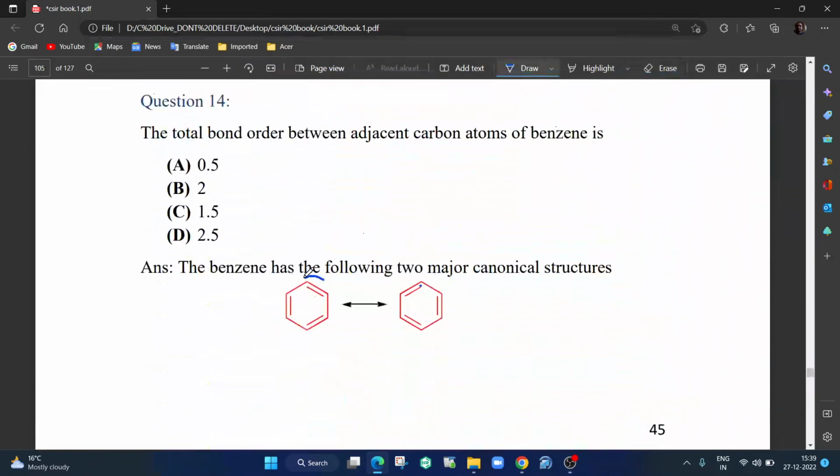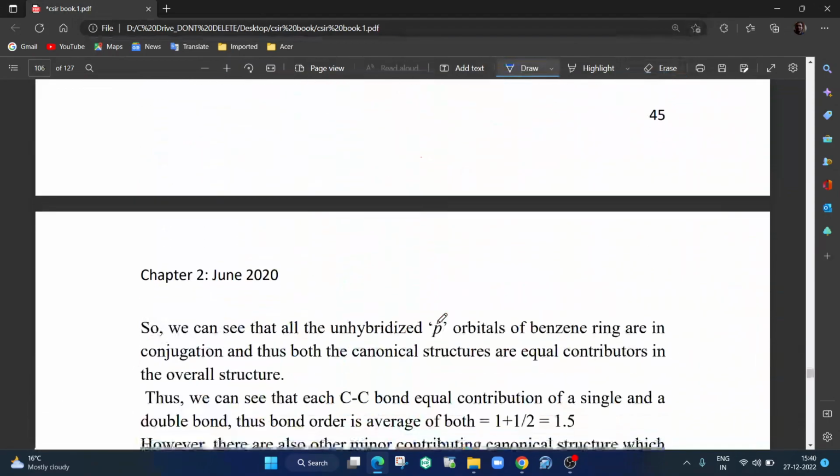So that means this has equal amount of double bond character and equal amount of single bond character. So it will be the average of them. So 2 double bond, average of 2 plus 1, right? 2 plus 1, so that is 3. So average becomes 1.5, and actually it is a little less than 1.5. It's 1.4, because there are some other resonance structures also, which we do not show generally for benzene. Some Dewar structures are there. Okay.